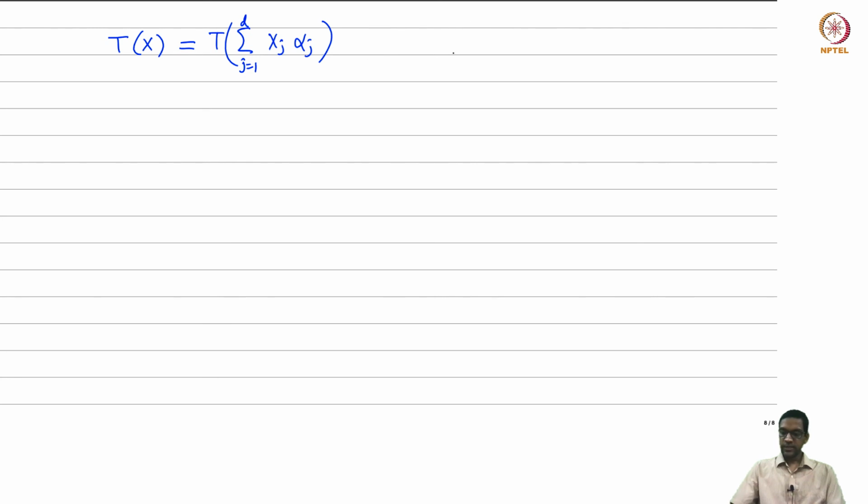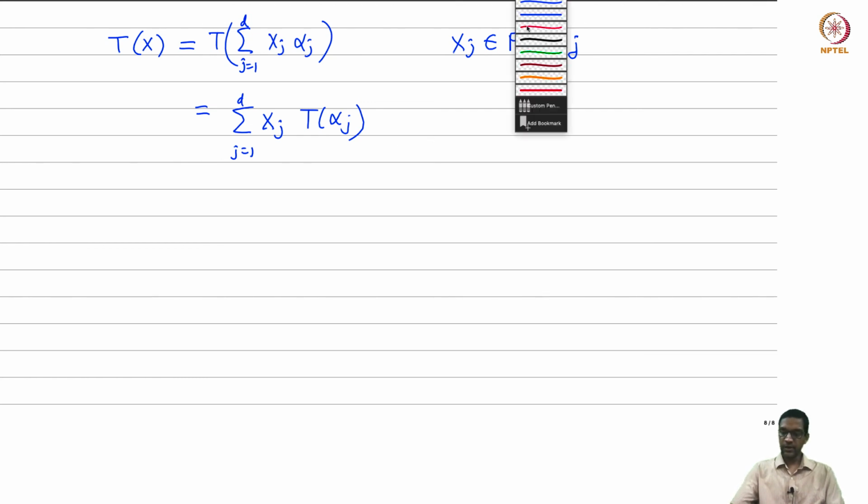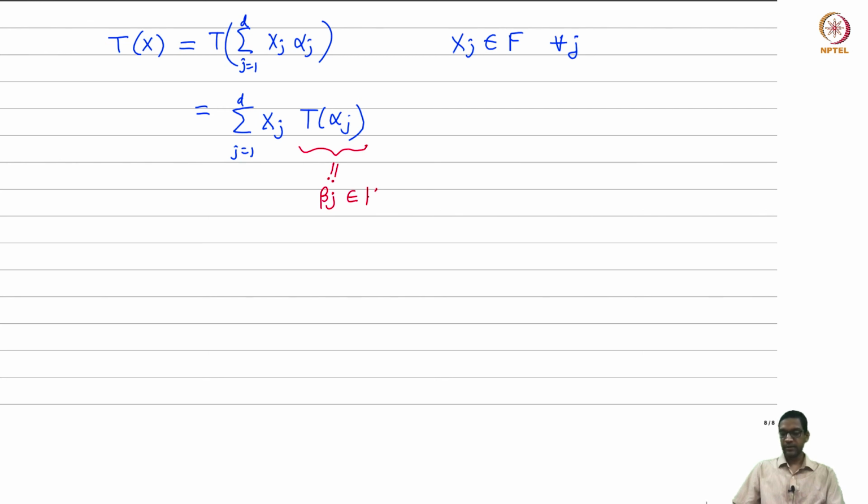Now what are the xj's? The xj's are all elements of the base field F, because the alpha j's form a basis of K over F. And now this is just the summation of xj T of alpha j. Now let's call T of alpha j a new element of K. What is T acting on alpha j? It's just going to be some other element of K. So let me call this element beta j. By this definition, beta j is an element of K. And now this becomes the sum of beta j xj.